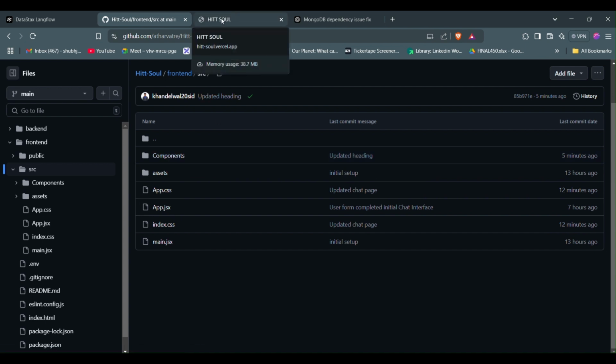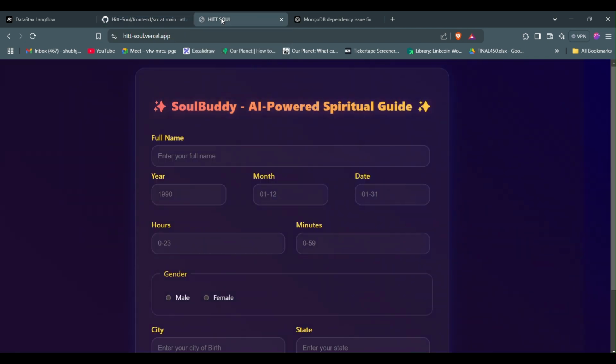Once we have completed all the coding part, we deployed the backend on render.com and the front end on Vercel as they provide free deploying services. And voila, we have our own customized AI powered spiritual guide. How to use it? Pretty simple.